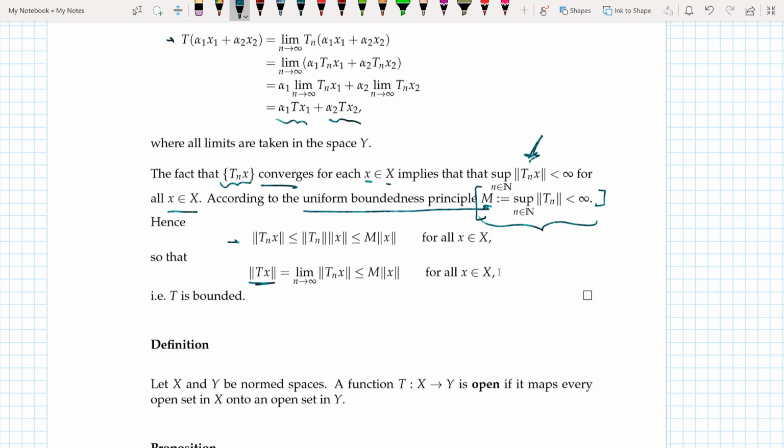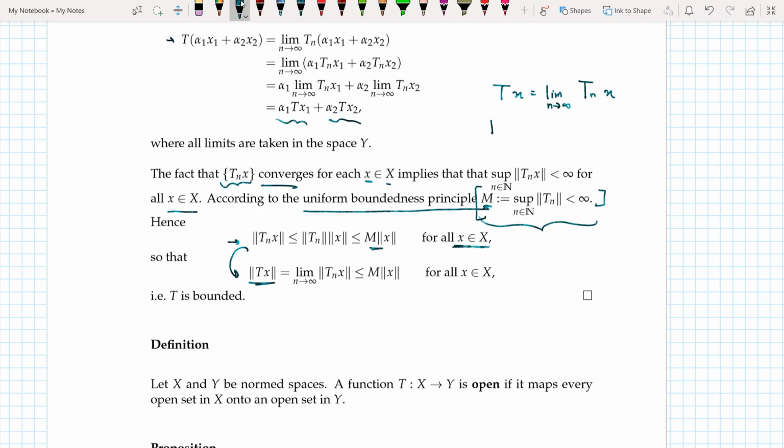And hence I can say that the norm of Tn x is less than or equal to the norm of Tn times the norm of x, and if I take the supremum over it, then it is less than or equal to m times the norm of x for all x belonging to capital X. The next thing that I do is write T of x as the limit as n tending to infinity of Tn x.